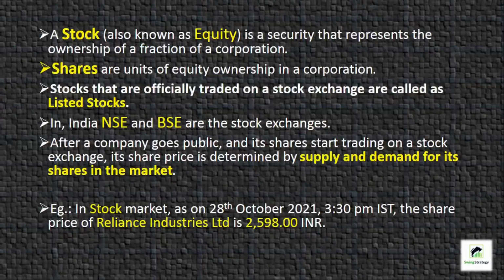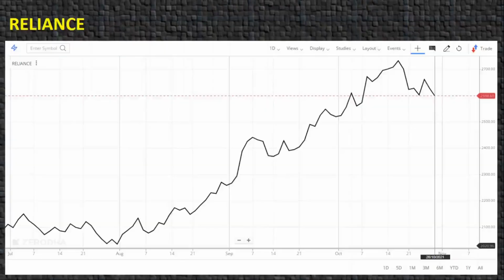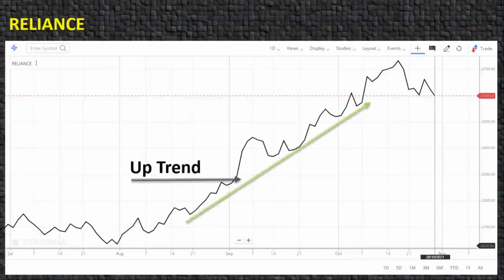After a company goes public and its shares start trading on a stock exchange, its share price is determined by supply and demand for its shares in the market. For example, in stock market, as on 28 October 2021, 3:30 p.m., the share price of Reliance Industries Limited is 2,598 rupees. The scenario of increasing price movement in a stock price is called uptrend. The scenario in which the price decreases is called downtrend.